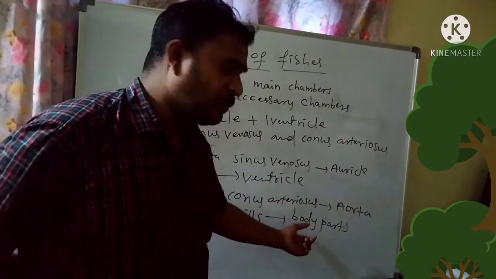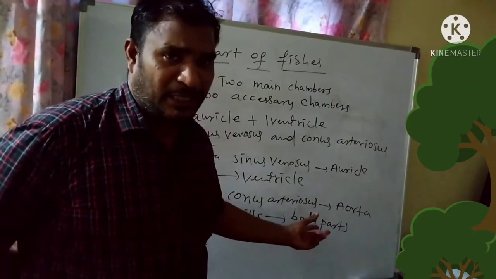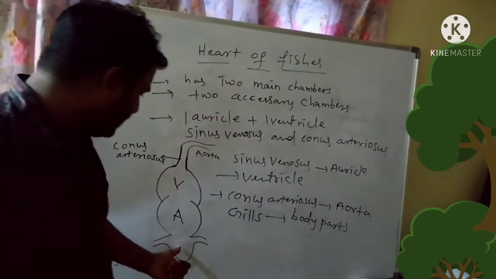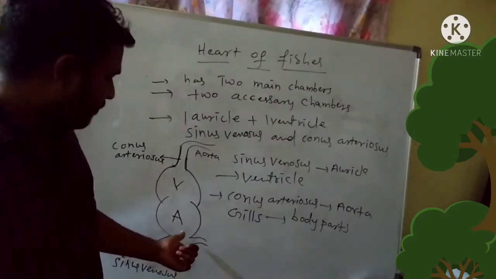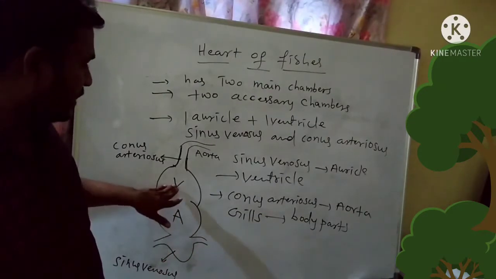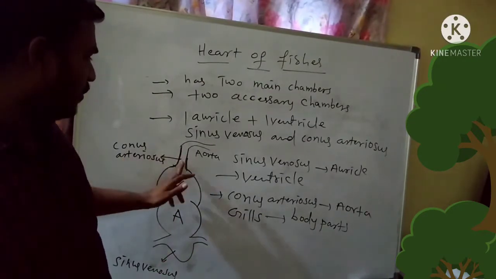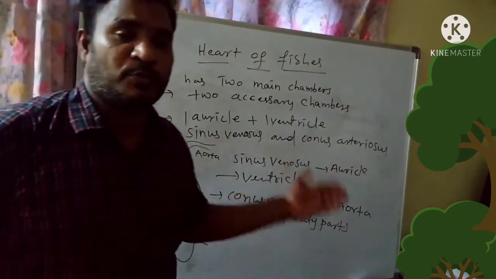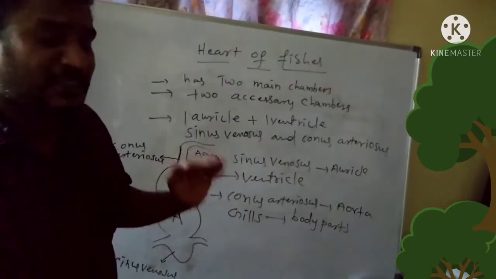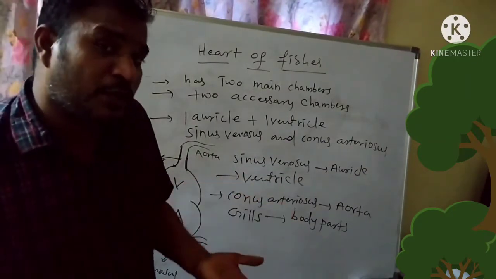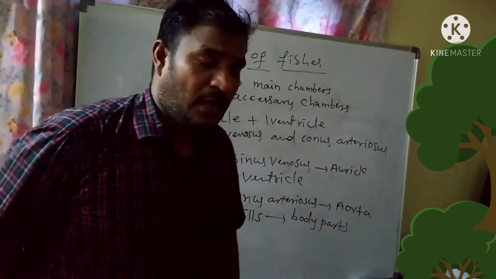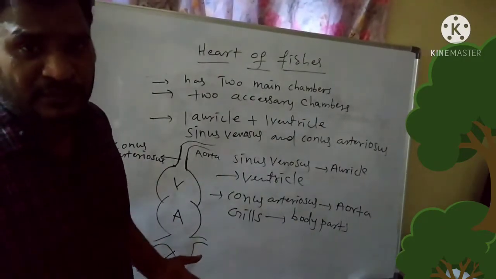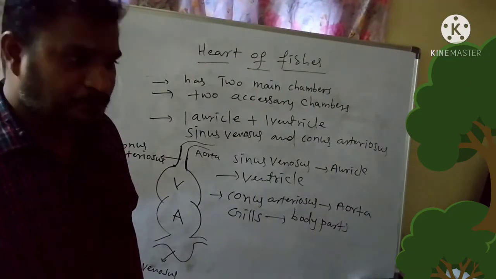Again, by the metabolic activities inside the body parts, the blood becomes deoxygenated and once again is collected into sinus venosus. From the sinus venosus, auricle to ventricle to conus arteriosus to aorta to gills to body parts. The blood that comes from the gills to body parts is called oxygenated blood, and the blood collected from the body parts to sinus venosus is called deoxygenated blood.